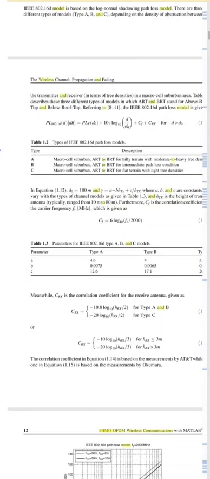The microcell suburb ART is for hilly terrain with moderate to heavy tree densities. The microcell suburb BRT is for intermediate path loss condition. Also the macrocell ART is for flat terrain with light tree densities.